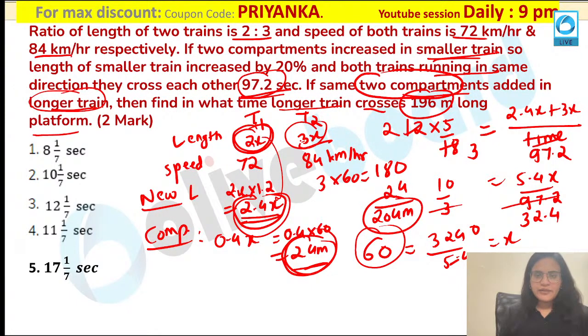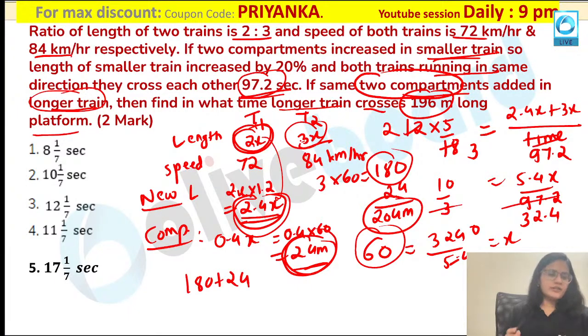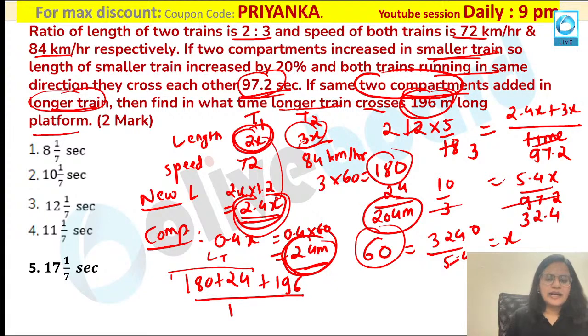Okay, now if you are calculating the length of your train over here, it will be equal to 180 plus 24 over here. This would be the new length. Everybody is following it. That is nothing but 204. This is the length of train. It is crossing a platform over here. It is crossing 196 meter platform. You have to calculate the time over here.